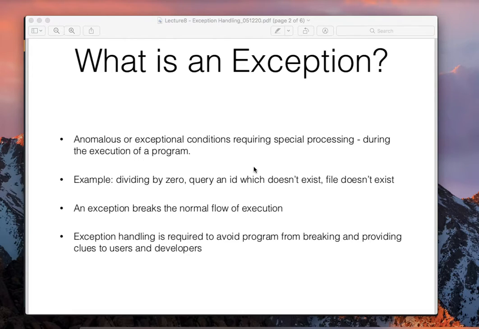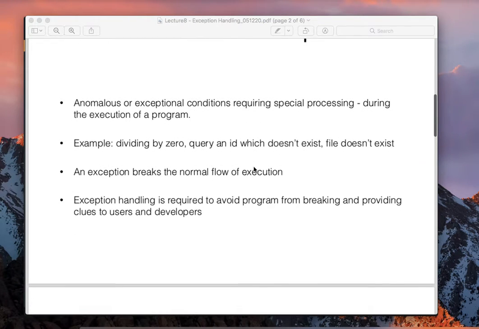There also you need good handling of that exception, so that the program does not crash, and also the user, the customer, understands what mistake he or she is making.